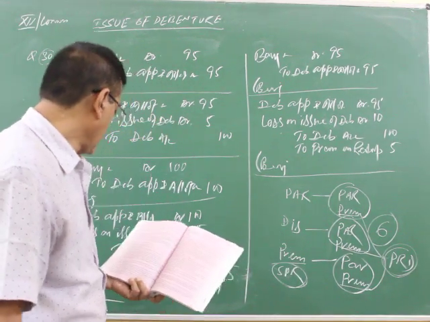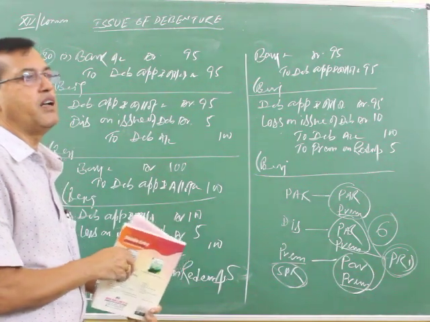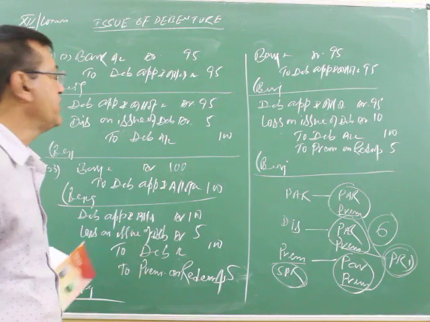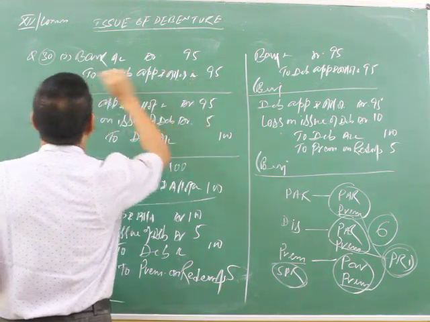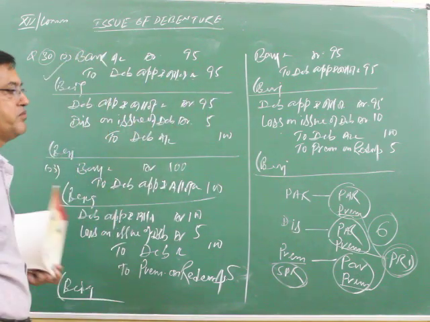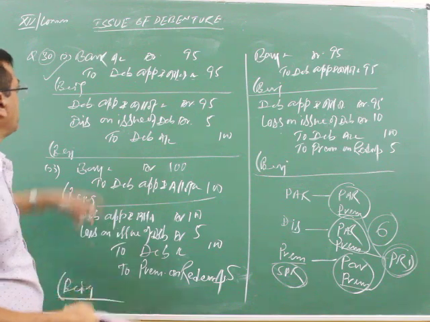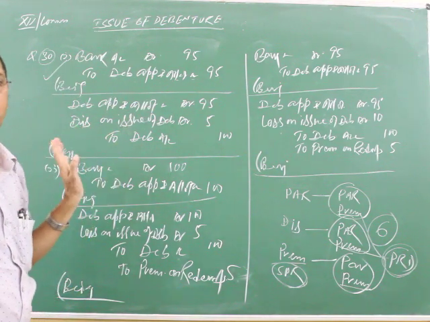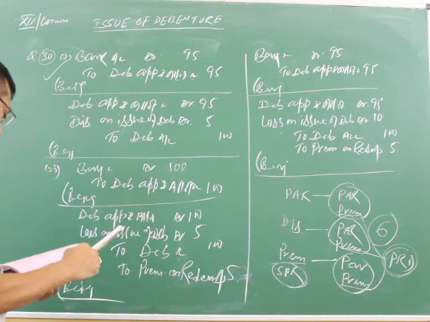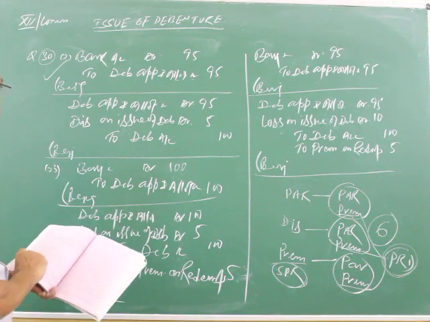See here. Debenture issued at 95, you are getting 95 rupees. Bank account debit to debenture application and allotment account 95. Later it has been given here, debenture repayable at 100.